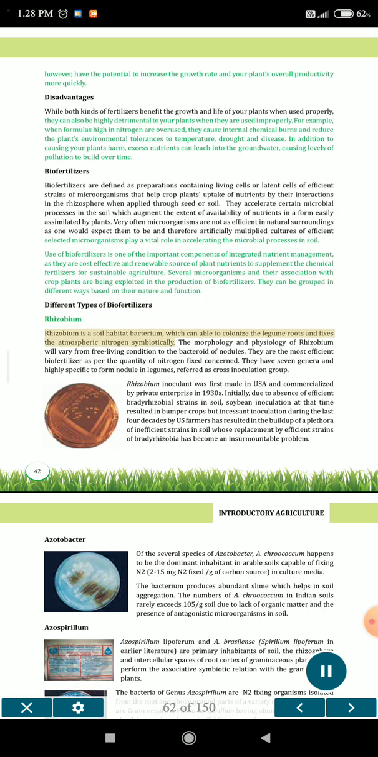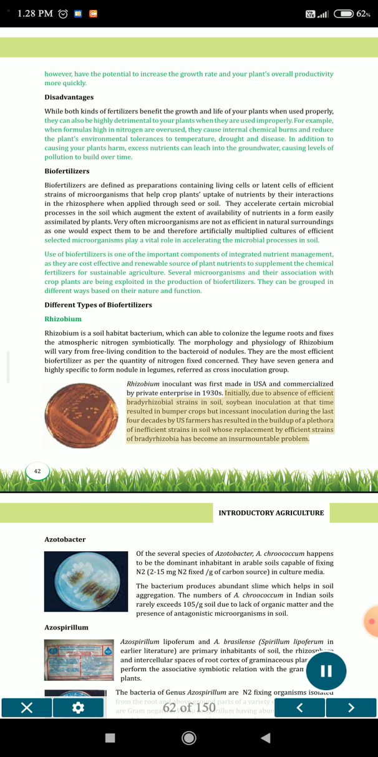Rhizobium is a soil habitat bacterium, which is able to colonize the legume roots and fix atmospheric nitrogen symbiotically. The morphology and physiology of Rhizobium vary from the free-living condition to the bacteroid of nodules. They are the most efficient biofertilizer as far as the quantity of nitrogen fixed is concerned. They have 7 genera and are highly specific in forming nodules in legumes, referred to as the cross-inoculation group. Rhizobium inoculant was first made in the USA and commercialized by private enterprise in the 1930s.